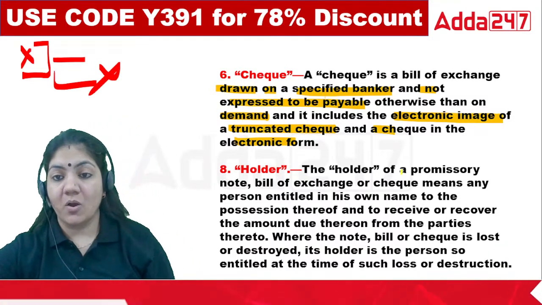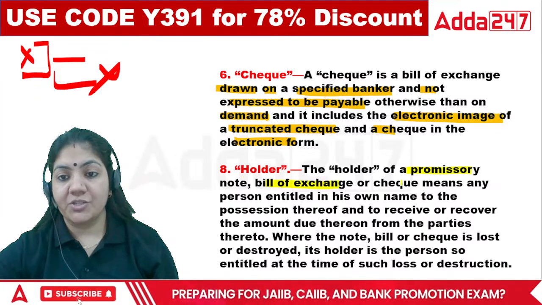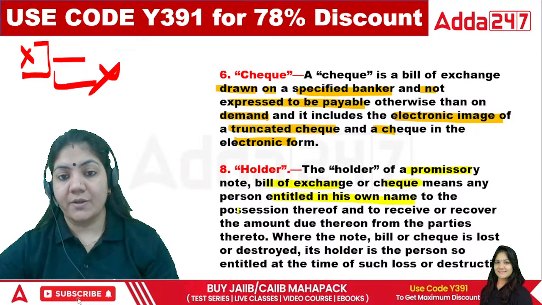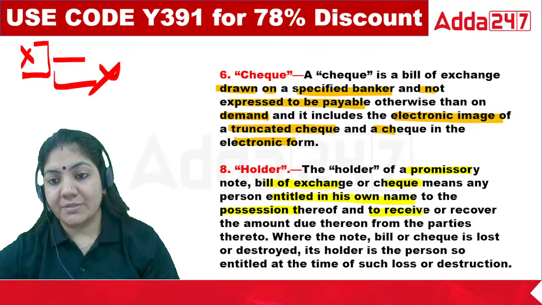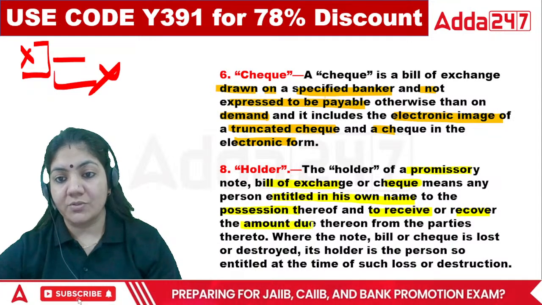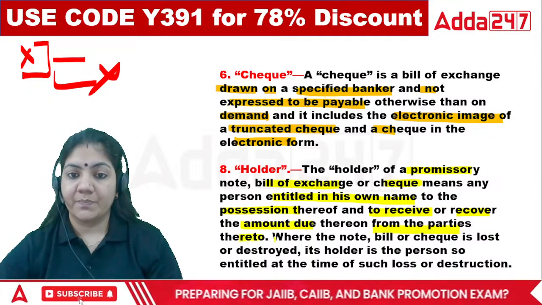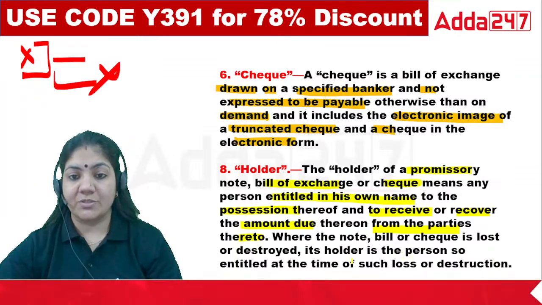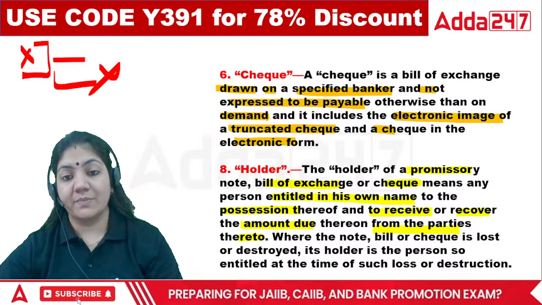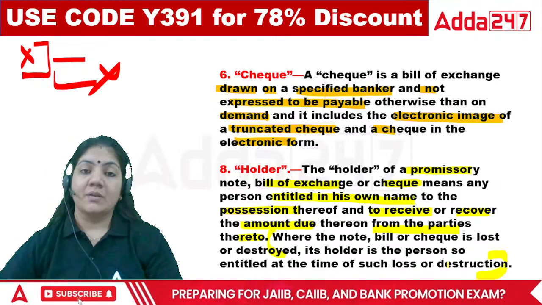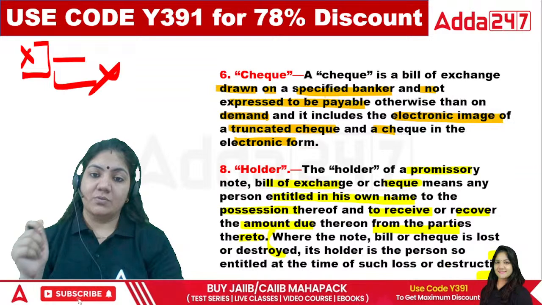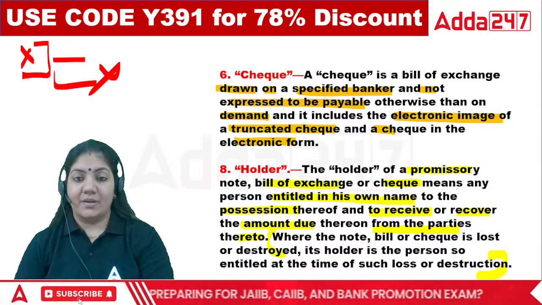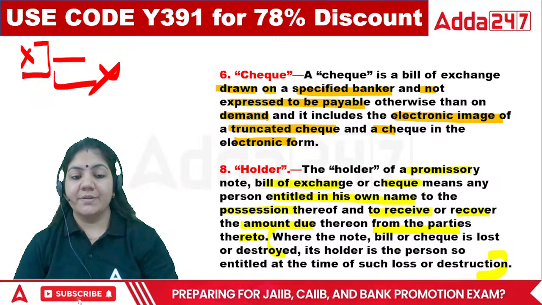So holder of a promissory note, bill of exchange or check means any person entitled in his own name to the possession and to receive and recover the amount due from the parties thereto. Where the note, bill or check is lost or destroyed, its holder is the person so entitled at the time of such loss. It means the person who has taken this document is entitled to the amount. So holder is basically that.